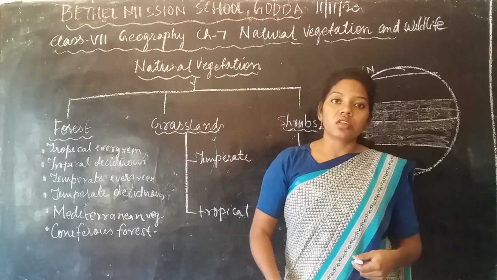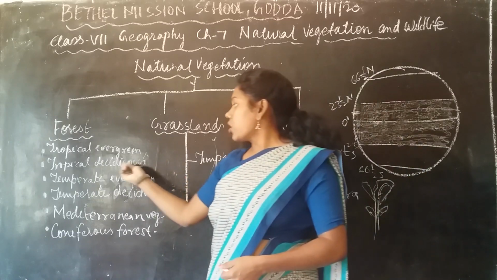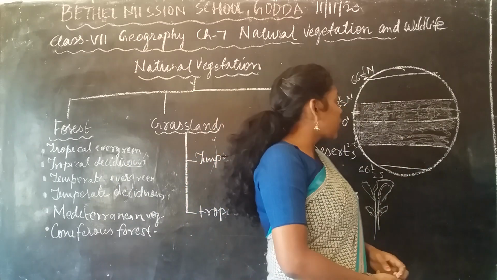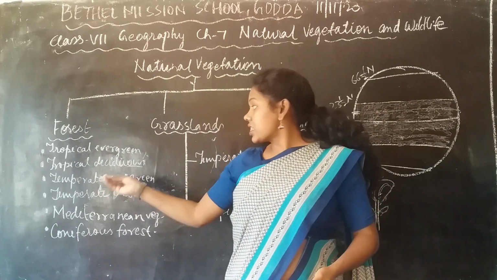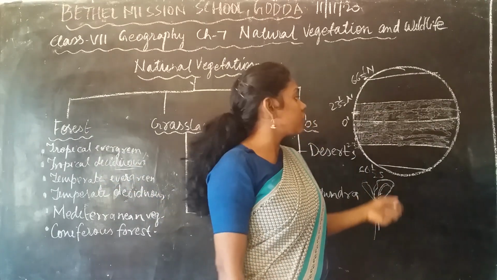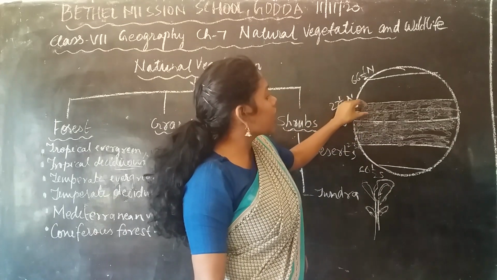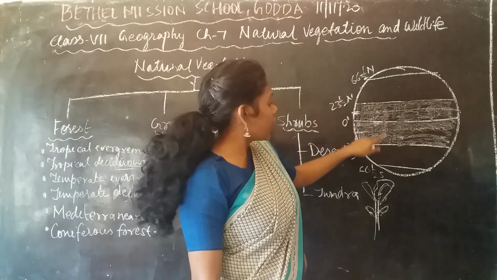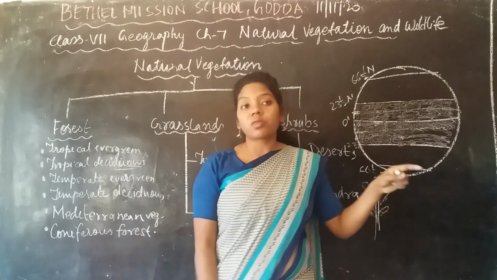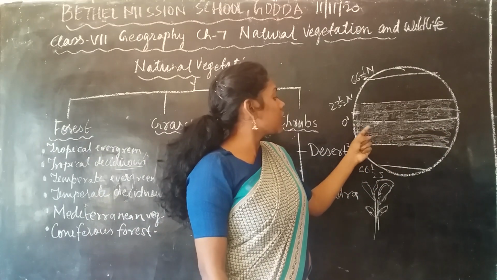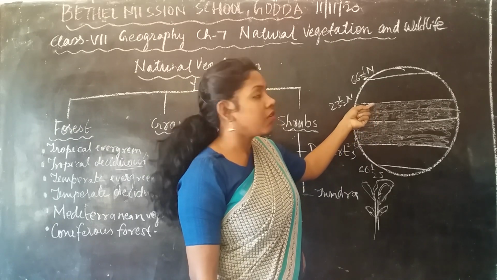Next we are going to talk about the tropical deciduous forest. This is the region we are going to talk about. It is near the Tropic of Cancer and Tropic of Capricorn. This tropical deciduous forest is mainly present near the Tropic of Cancer and Tropic of Capricorn.